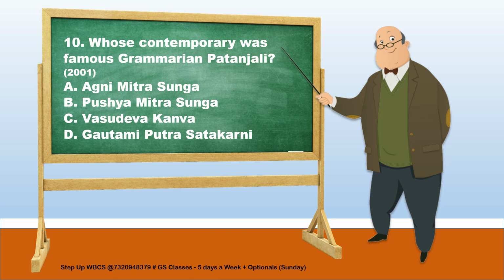The tenth question is, whose contemporary was the famous grammarian Patanjali? The options are Agnimitra Shunga, Pushyamitra Shunga, Vasudeva Kanva, and Gautamiputra Satakarni. The answer to the question is Pushyamitra Shunga. Now, in the grammatical tradition, Patanjali is believed to have lived in the 2nd century BC. He wrote a Mahabhashya on Panini's Sutras in a form that quoted the commentary on Katyayana's Vartikas.